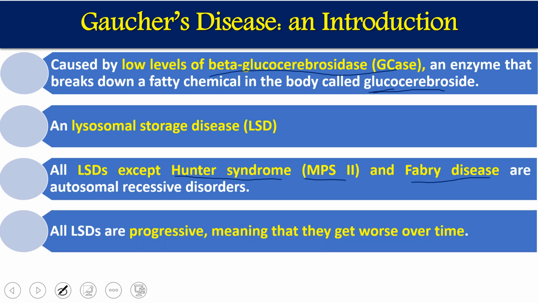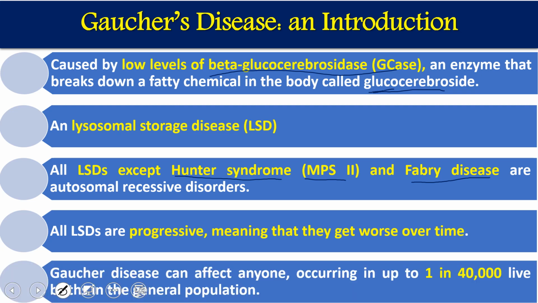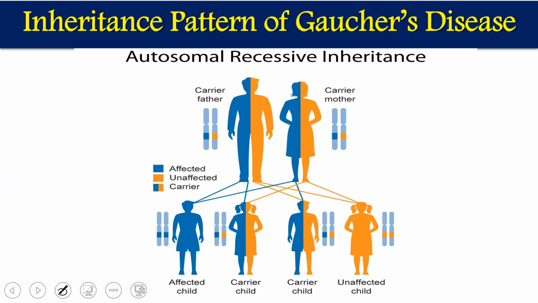All LSDs, if not treated, are progressive, and the condition slowly worsens over time. It will not be managed or treated on its own. Gaucher's disease can affect anyone, and its prevalence is roughly 1 in 40,000 births in the general population. So it is not very frequent, but it is high enough.